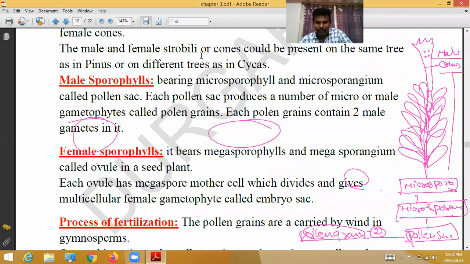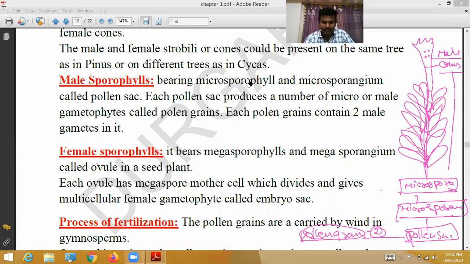Now we will see the female sporophyll. The female sporophyll bears megasporophylls or megasporangium. The megasporangium is called the ovule. In seed plants, the ovule is called the megasporangium. Each ovule has a megaspore mother cell. This is the ovule, and in it the megaspore mother cell is present.